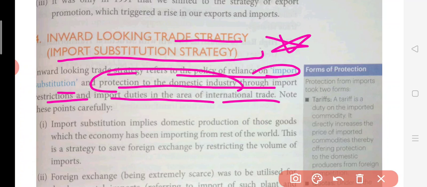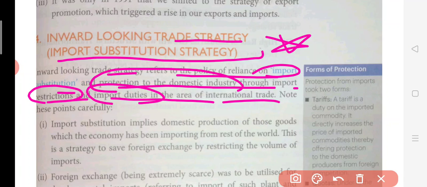Like Maruti was there, and it was having a very good monopoly of selling Maruti cars in India, and there was no fear of competition. So simply all these domestic firms were protected by this attitude of the government. So protection has been given to these domestic industries here. Okay, so through import restrictions, they put restrictions on the imports,